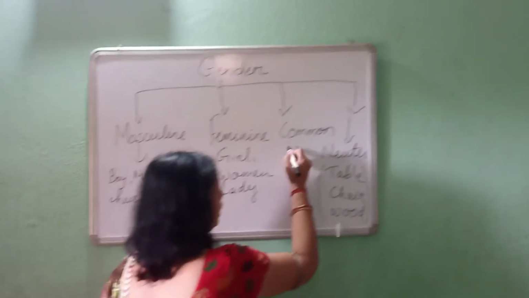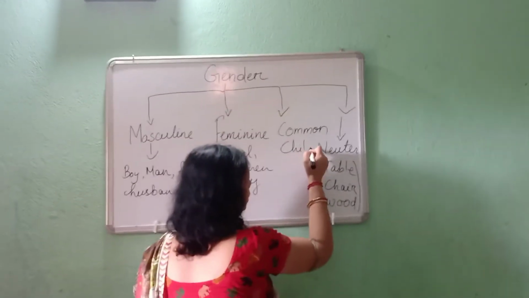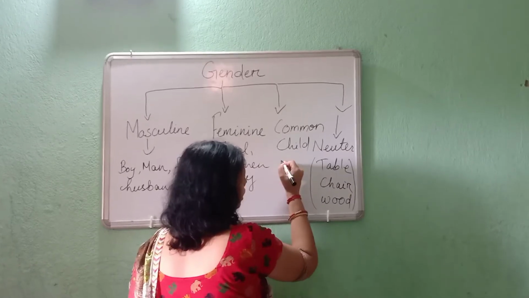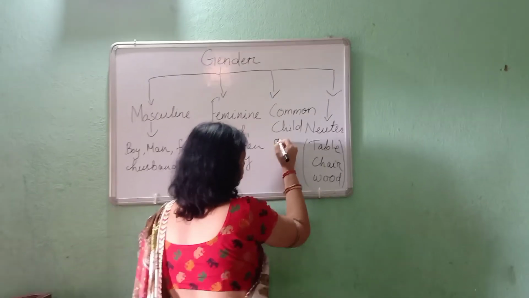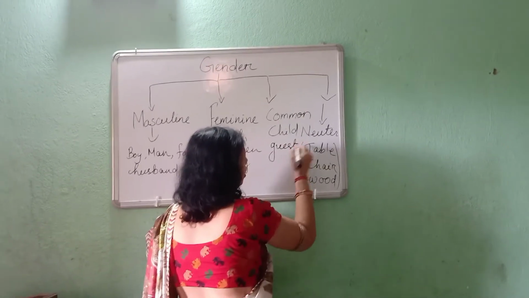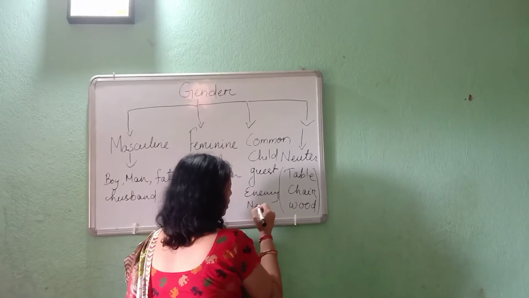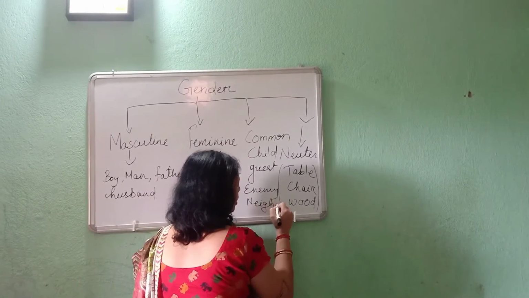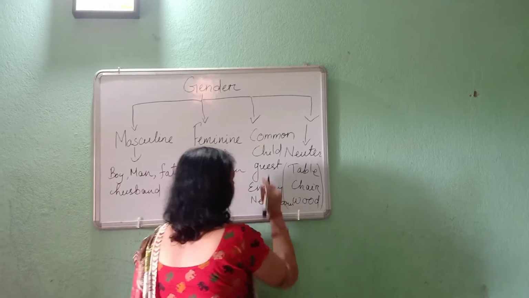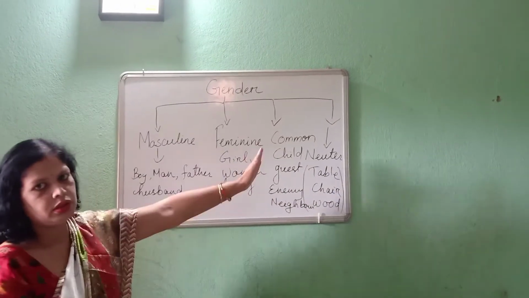Common gender examples are child, guest, enemy, neighbor. All are coming under common gender.